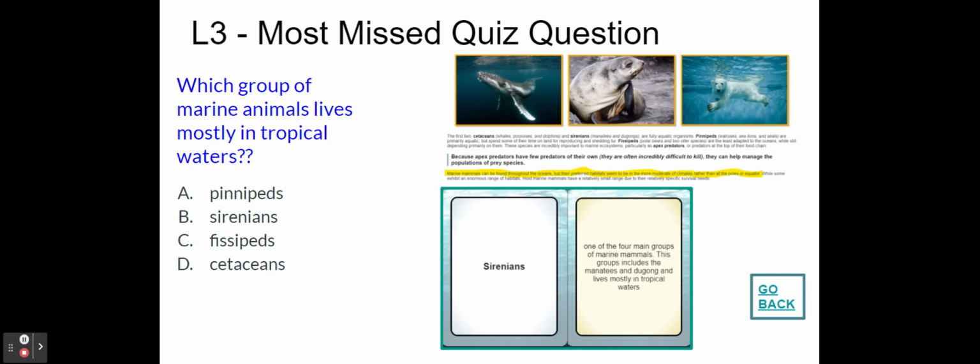And if we go to the last page of this lesson, lesson 3, and look at the review terms, for sirenians, our definition is one of the 4 main groups of marine mammals. This group includes the manatees and the dugong and lives mostly in tropical waters. So right there it says the sirenians are found in tropical waters. So our answer is right there in our description of sirenians in the review terms, the last page of the lesson. So the answer there is sirenians.